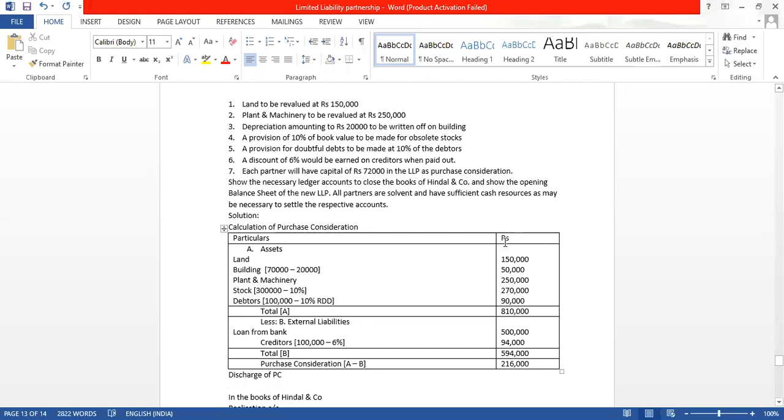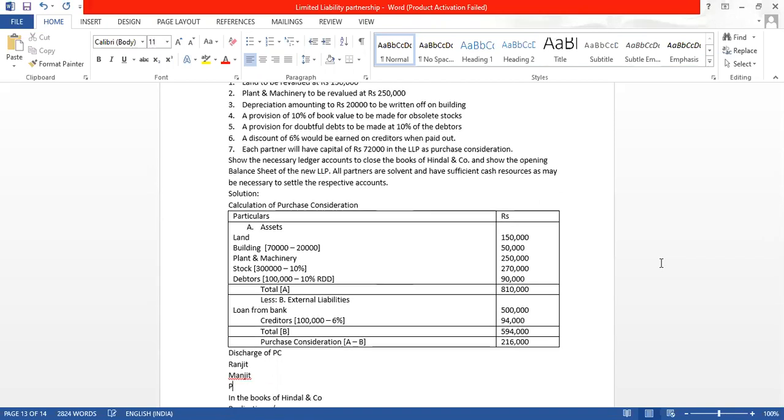So what are the names of the partners? Ranjit, Manjeet and Paramjeet. All of them are going to get 72,000 each. They have already given 72,000.